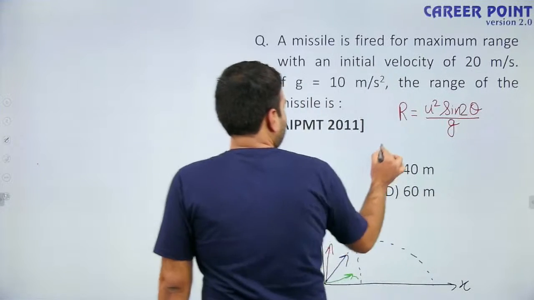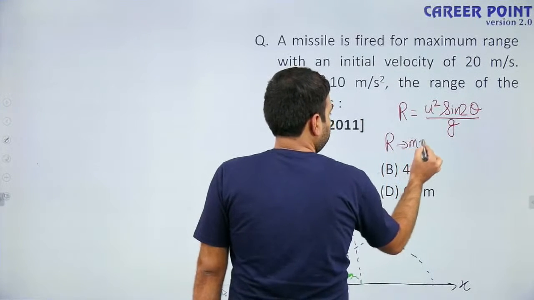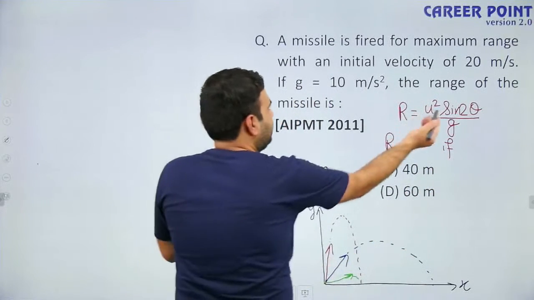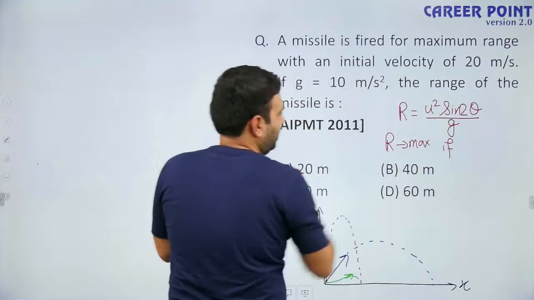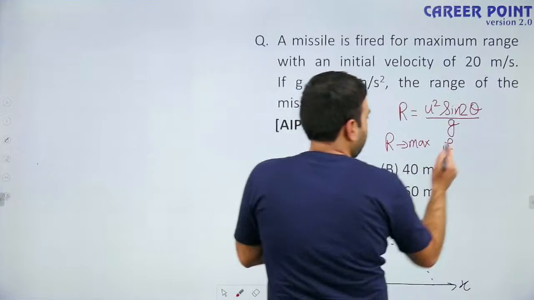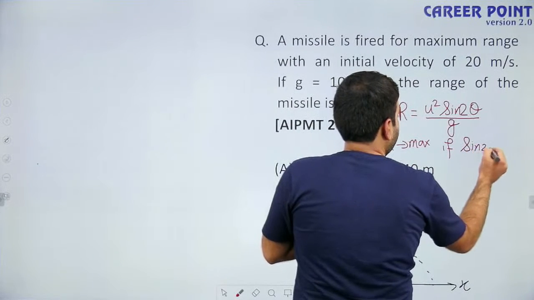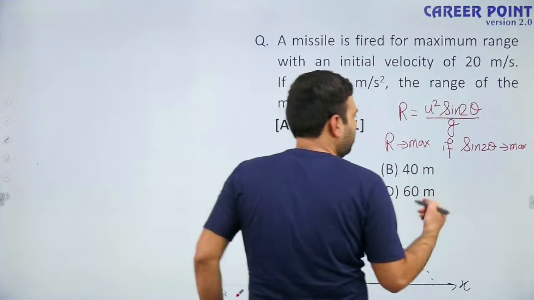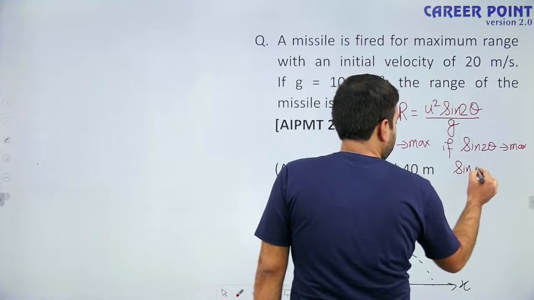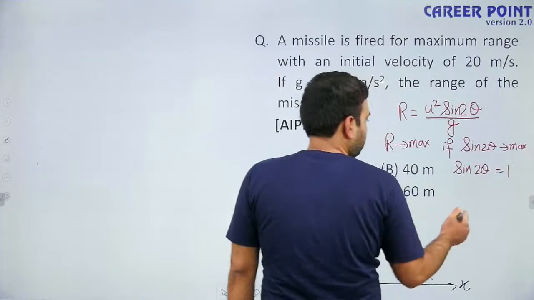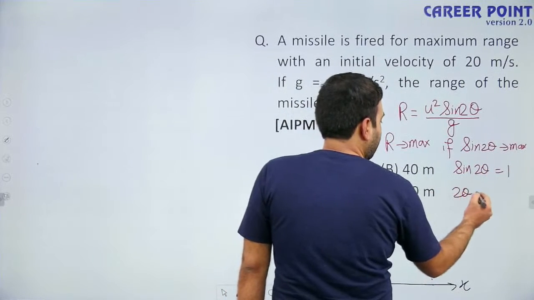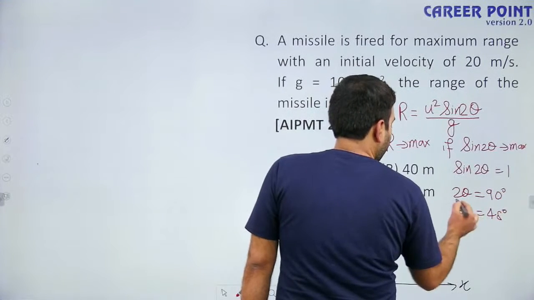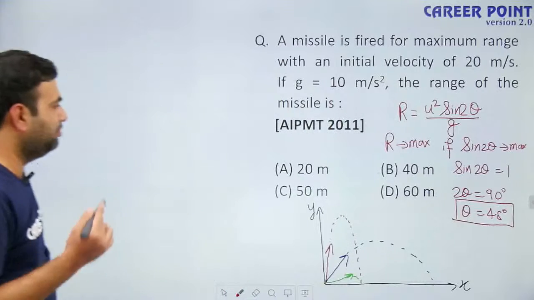For all the angles, the missile velocity is the same and acceleration due to gravity is the same. So range will be maximum if sine 2 theta is maximum. What is the maximum value of sine? It is equal to 1. So maximum sine 2 theta will be 1, and it is possible when 2 theta is equal to 90 degree, which is possible when theta is equal to 45 degree. So at 45 degree we have the maximum range.